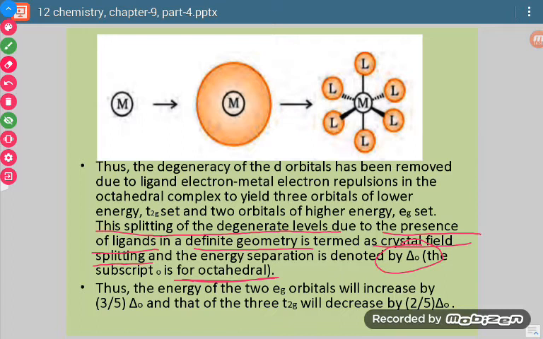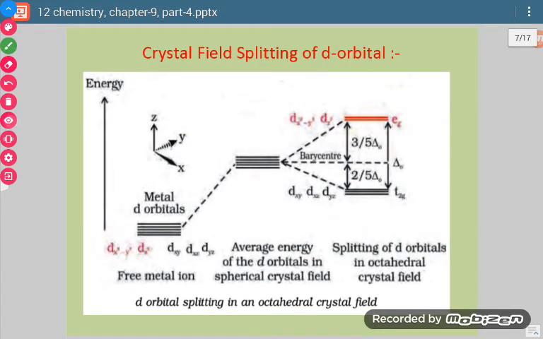So Eg, that contains 2 orbitals, their energy will be more, by 3 by 5 times of the total energy of separation. Similarly T2g set contains 3 orbitals and it will have lower energy, lower from the degenerate set of 5 orbitals by 2 by 5 times the total energy of separation. This can be understood easily by this diagram.